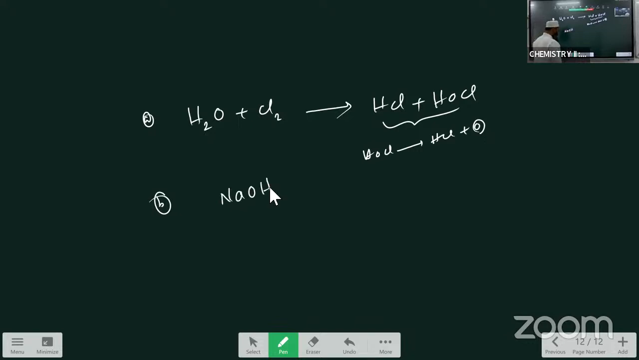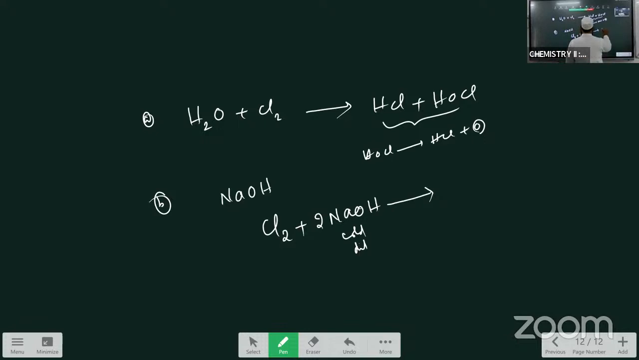Here two conditions are there. Chlorine reacts with the cold and dilute NaOH. What is the reaction that takes place? Cl2, whatever Cl2 you write, along with it write 2 NaOH. It reacts with cold and dilute NaOH. Cl2 reacts with the cold and dilute NaOH. Cl2 plus 2 NaOH gives rise to what products here?